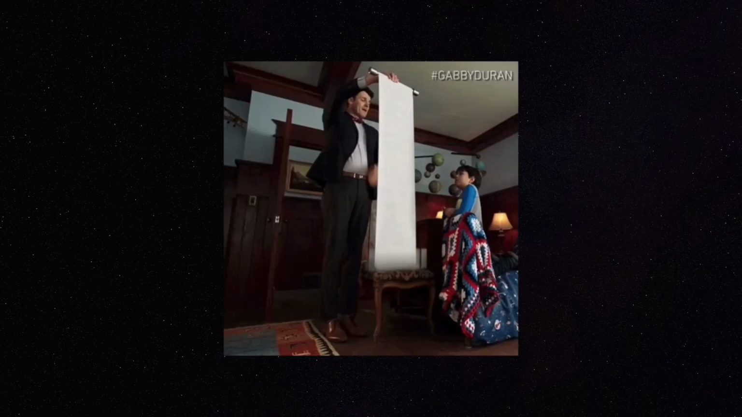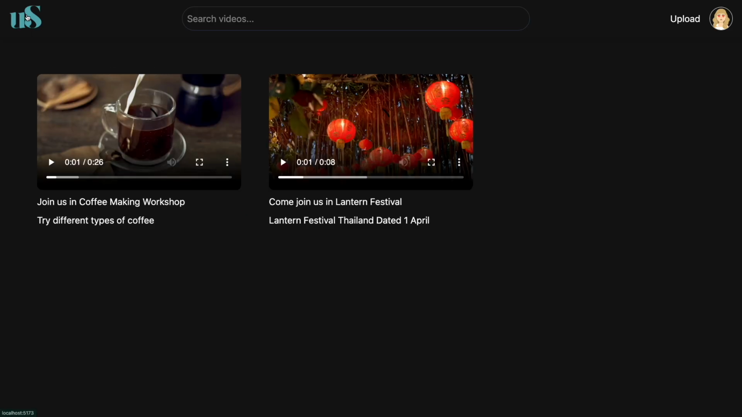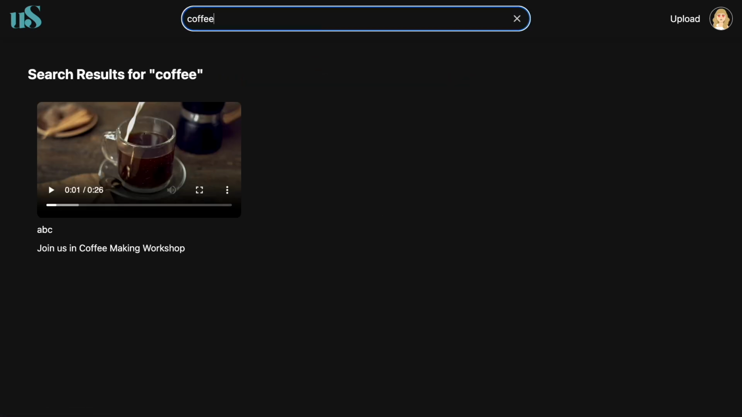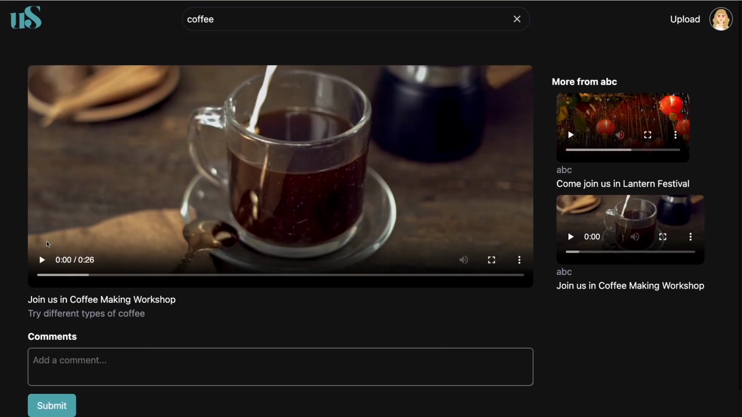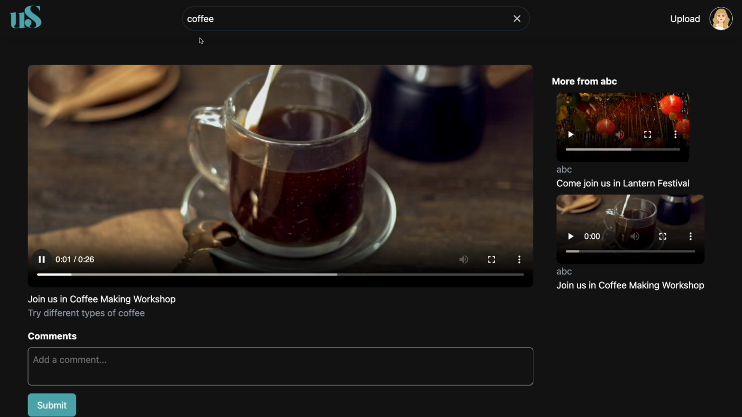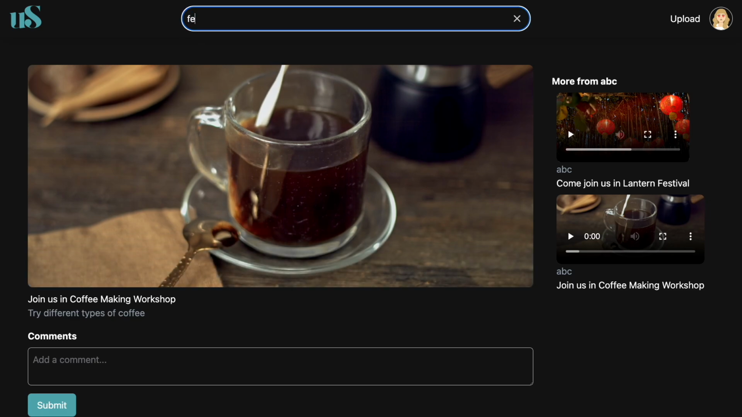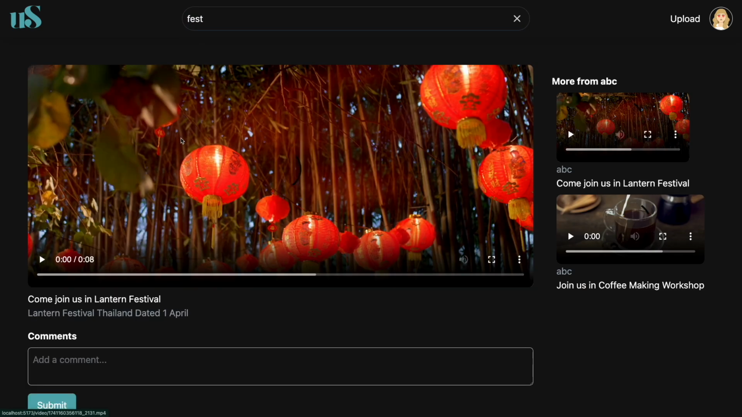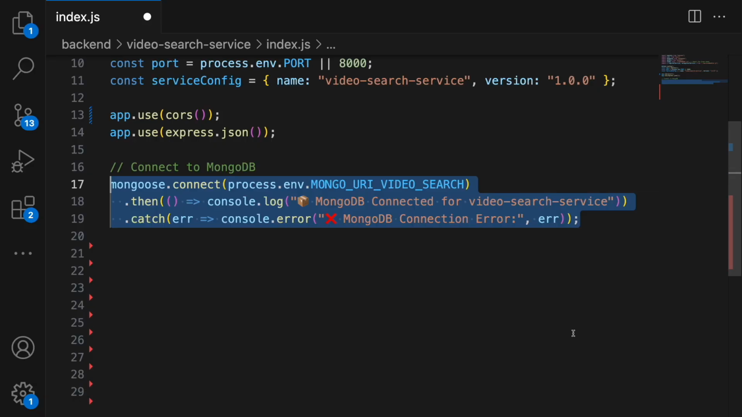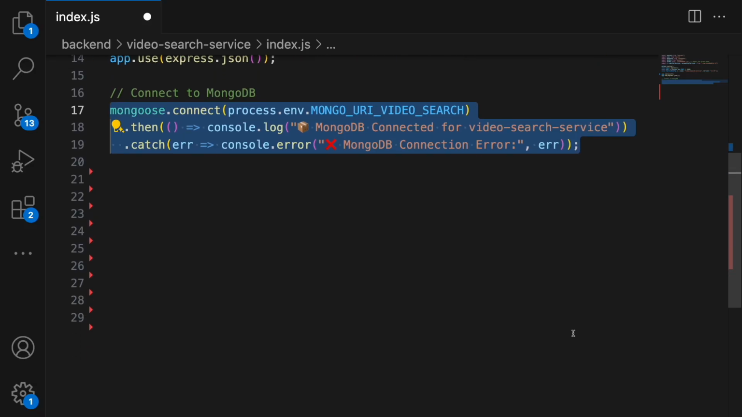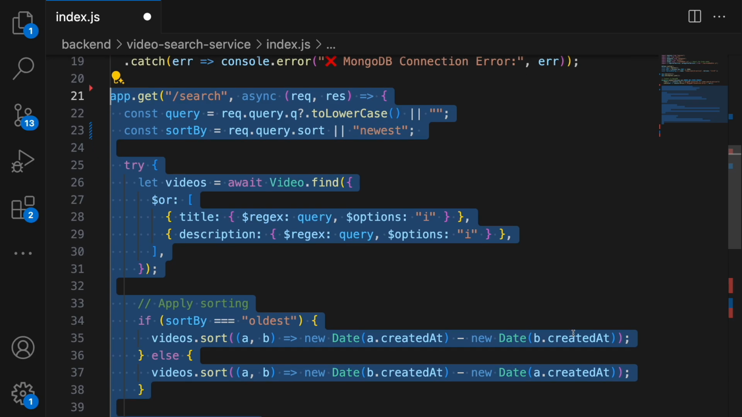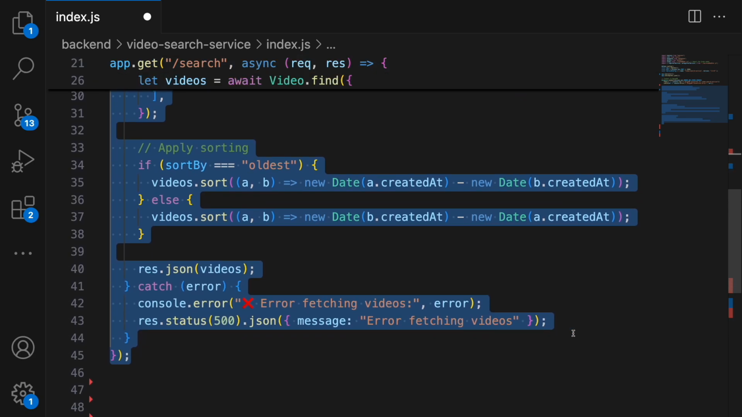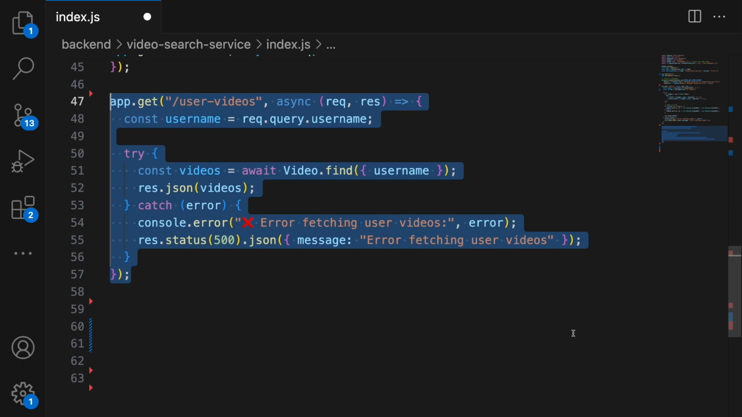And then I did not want users to scroll endlessly to find a video. How about we build a search service that filters videos instantly? That's exactly why I built the Video Search Service. It will help users to search for videos, fetch videos by the username, and even retrieve the video's details. All this in real time. For this, I needed my search service to connect to the video metadata MongoDB database, which will ensure all the video metadata is accessible for searching.